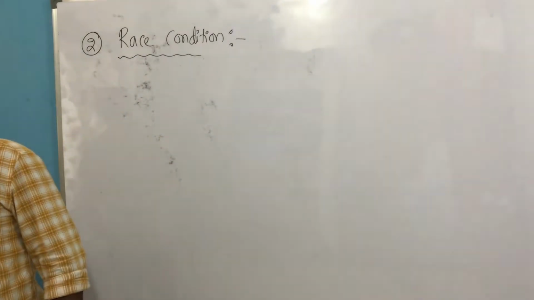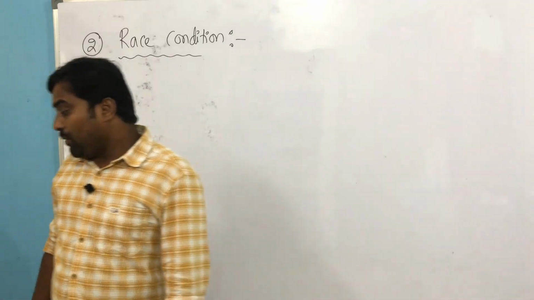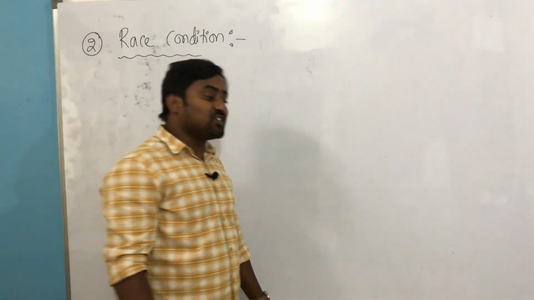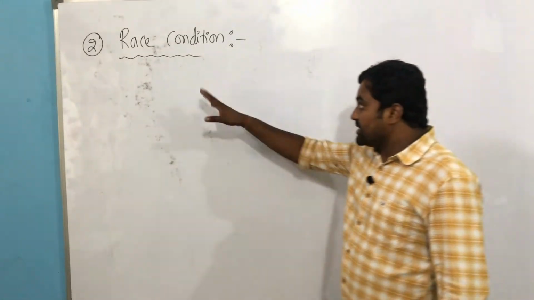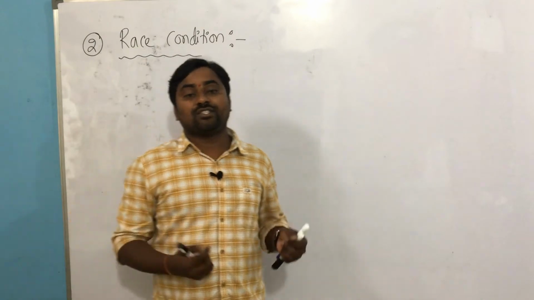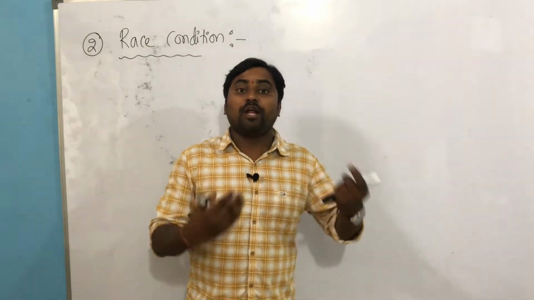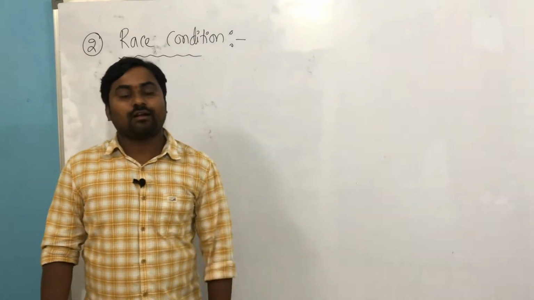Write down. That is the situation where several processes access and manipulate the shared data. So what does the race condition say? A race condition is a situation where several processes may access and manipulate the shared data simultaneously or concurrently.